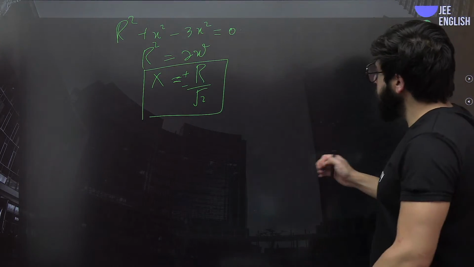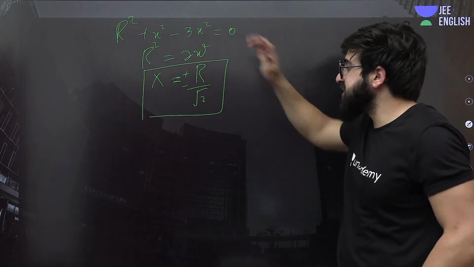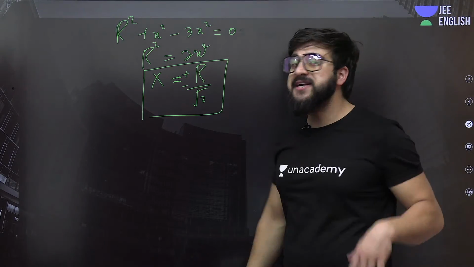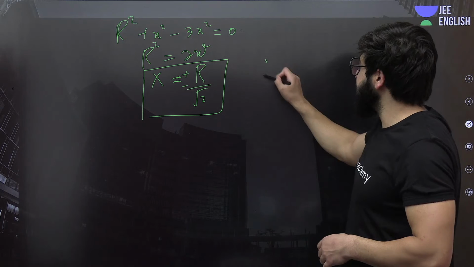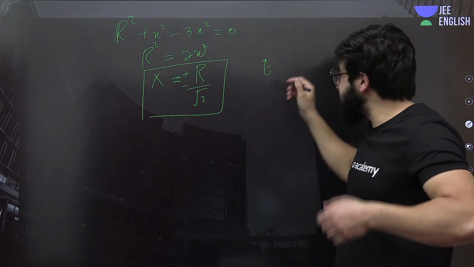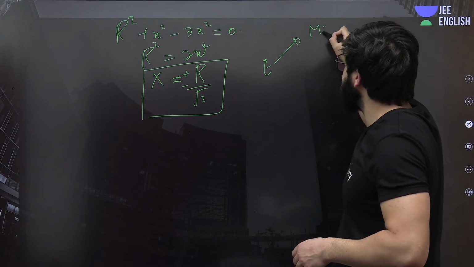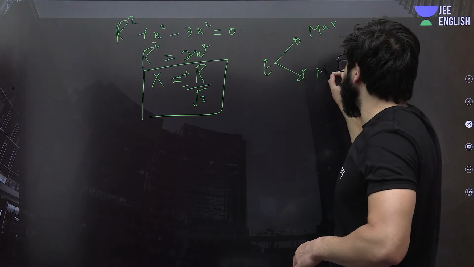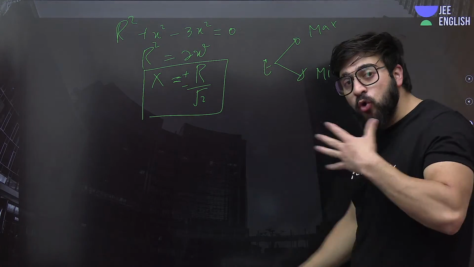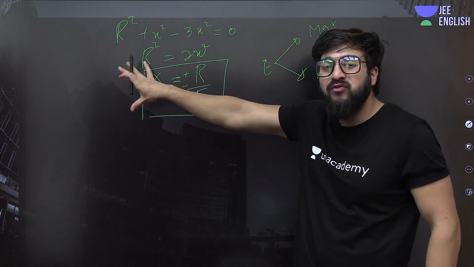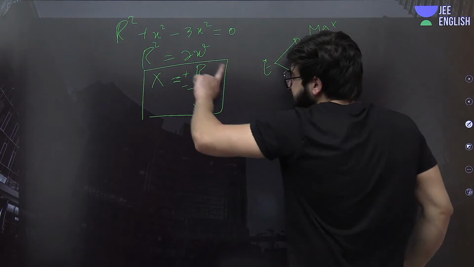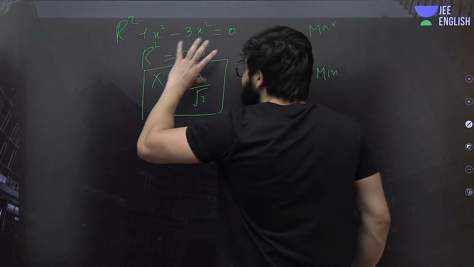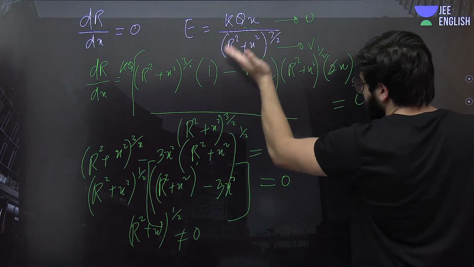Okay, so at x is equal to r by root 2, the electric field will be either maxima or minima. Why? Because I told you at that point of x, dr by de is 0, because we have been solving it accordingly.